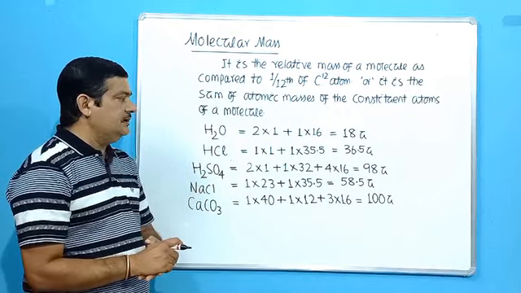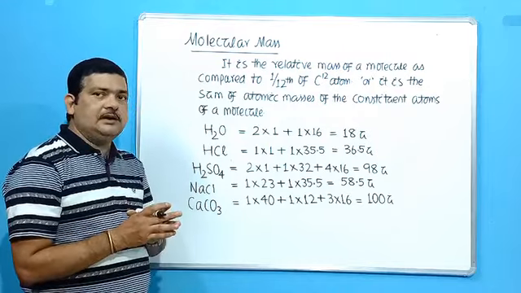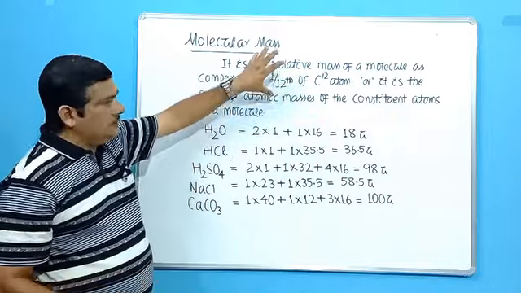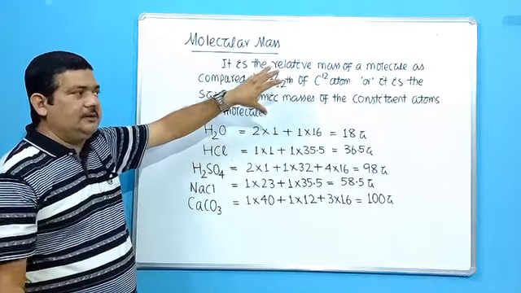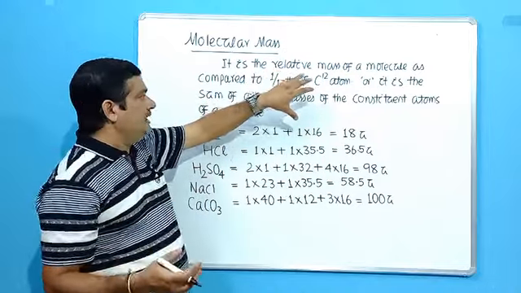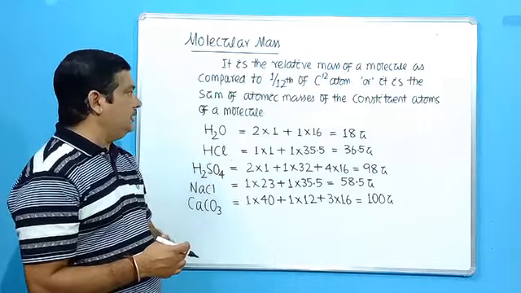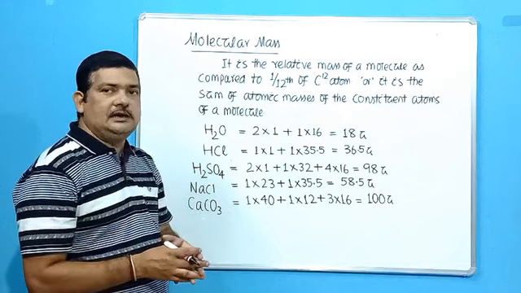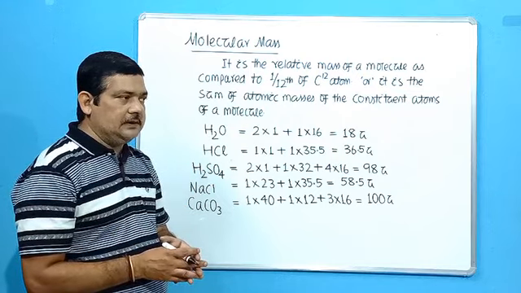Like this, you can very easily calculate the molecular mass of any molecule given to you. Simply, you have to remember the definition. Similar to atomic mass, it is the relative mass of a molecule as compared to 1/12 of C12 atom. Relative mass means how many times a molecule is heavier than 1/12 of C12 atom.